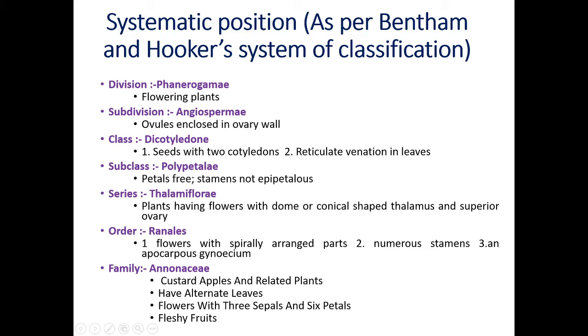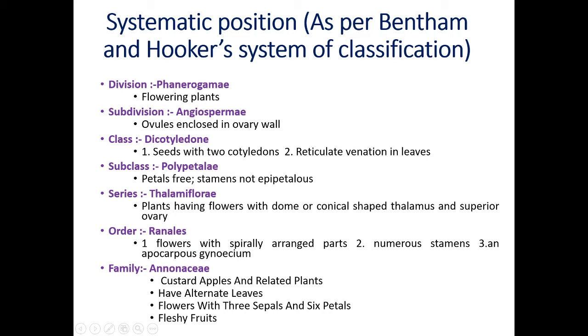Then the class of this family is Dicotyledonae. The major important reasons are seeds with 2 cotyledons and leaves with reticulate venation. All dicot plants show this type of venation. In FYBSc we have studied the meaning of venation. Venation means the mode of arrangement of veins and veinlets on the leaf lamina. There are 2 types of venation. In monocots you will get parallel venation. In dicots you will get reticulate venation. That's why the class dicot has reticulate venation in leaves.